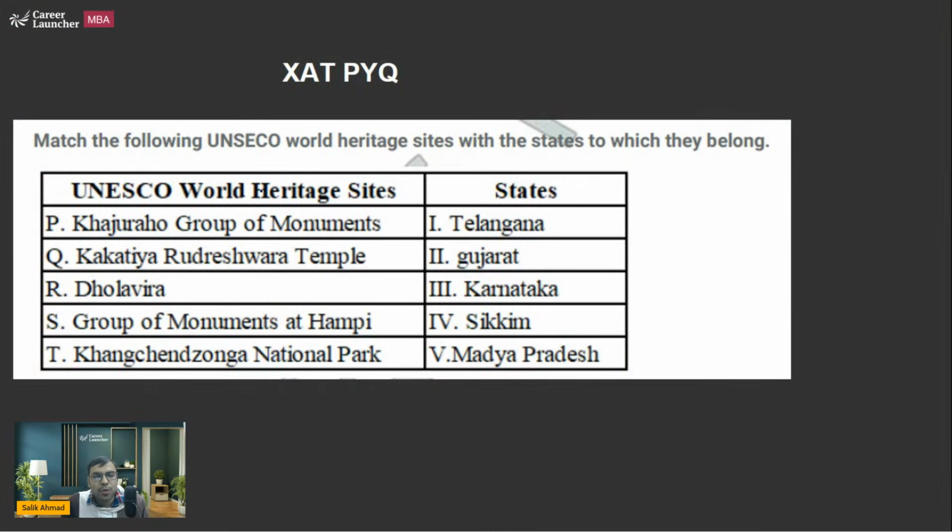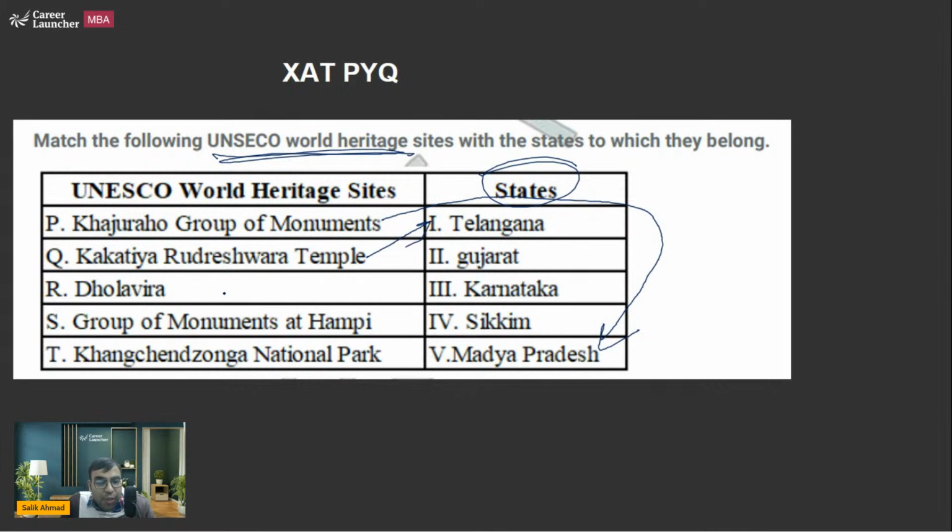Yes, let's move on to the next one. Again, they're talking about UNESCO World Heritage Sites and the states where they are located. Some of them were in the news at that time, but we want to highlight the prominent places, like the Khajuraho group of temples, very famous in Madhya Pradesh, with Kandariya Mahadev temple and others. Kakatiya Rudreshwara temple was added as a UNESCO World Heritage Site at that time. So the answer is Telangana.